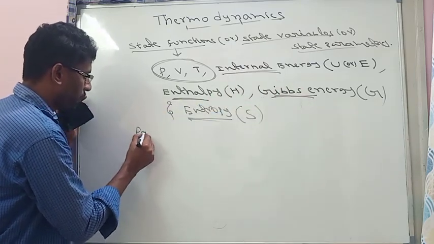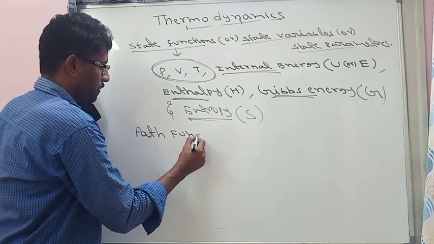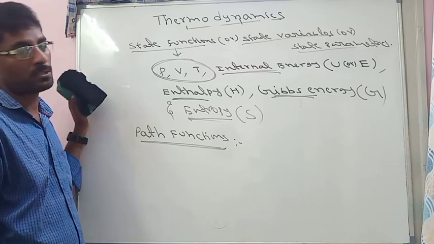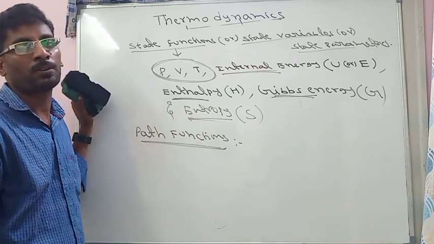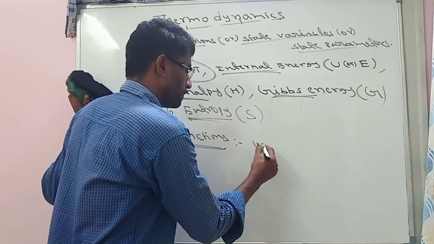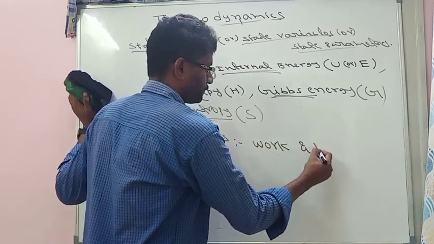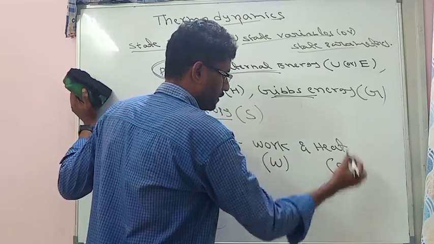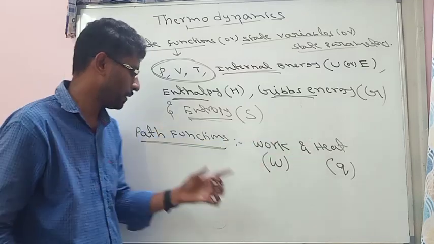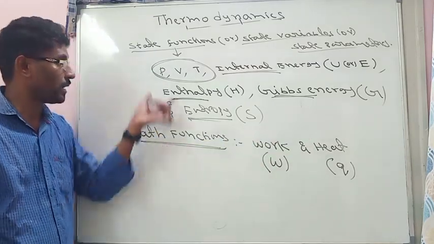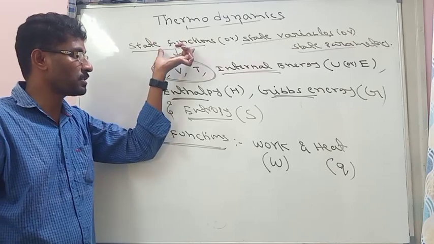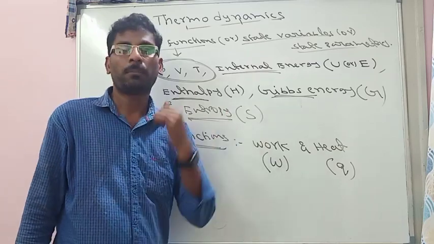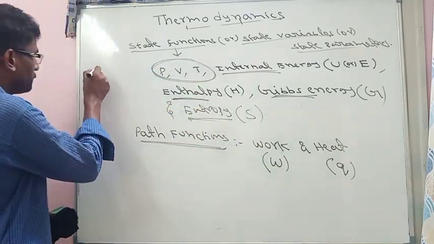Also there are some parameters which are path functions. Path functions are those which depend on the path of the system. Those are work and heat. Work is represented with W, heat is represented with Q. Both work and heat are path functions. State functions are path independent, they do not depend on the path, whereas path functions, work and heat, depend on the path. Suppose an example, see this.